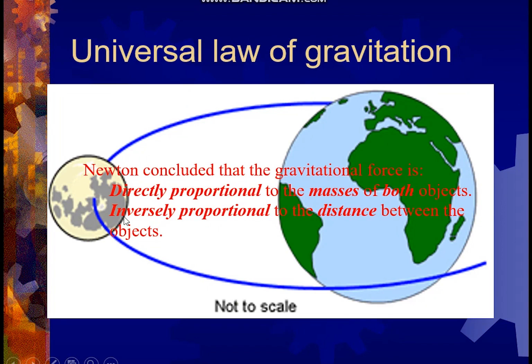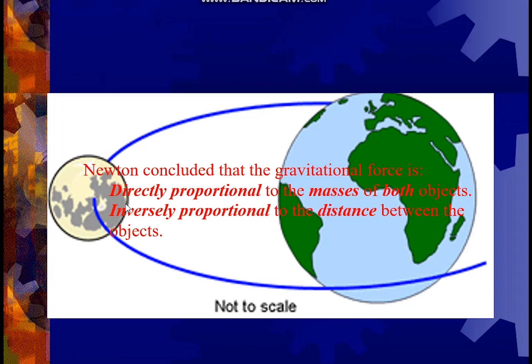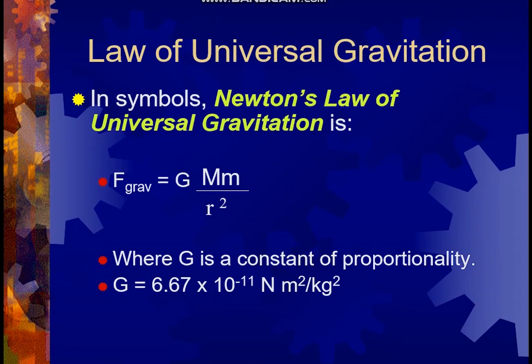From Earth to Moon, there is a gravitational force. As you can see, there are two kinds of distance here, but both distances are the same. As we are measuring the distance, we can conclude that both distances are the same between each other. One is from Moon to Earth, the other is from Earth to Moon. Normally we consider them the same, but in this case we write r square here. Now this is proportional.